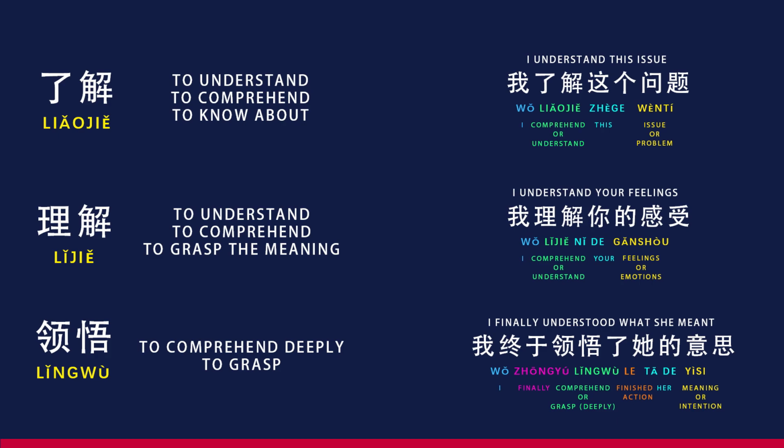Transitioning to the next set of verbs, both 知道 and 认识 encompass aspects of knowing, yet they differ in their applications. 知道 is employed to convey factual knowledge or awareness, while 认识 leans towards personal acquaintance. Let's explore examples to better grasp how these verbs are utilized in distinct contexts.